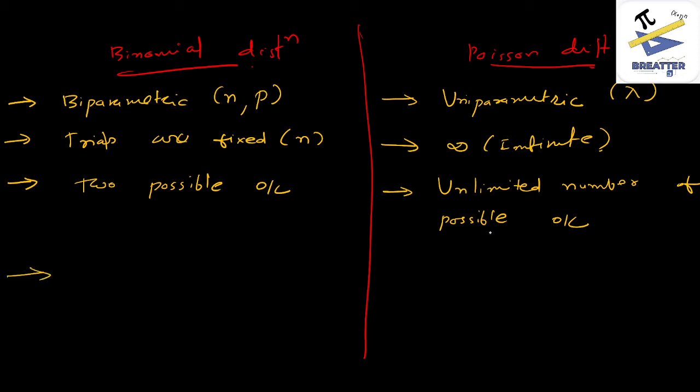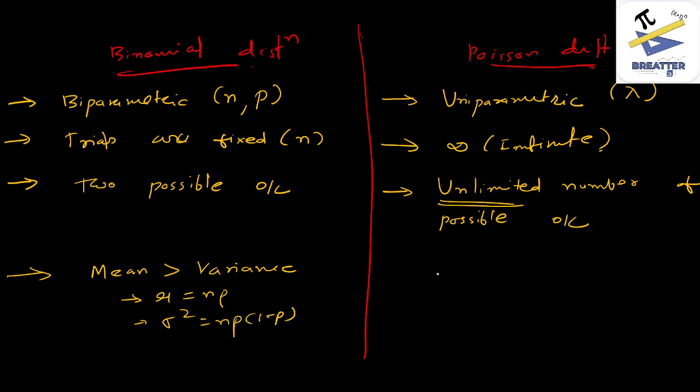So it has an unlimited number of outcomes. Another key difference is that for binomial the mean is always greater than the variance. As we have seen in the video on binomial distribution, the mean for binomial distribution is np and the variance is np into 1 minus p, whereas in the case of Poisson distribution, mean equals variance equals lambda.